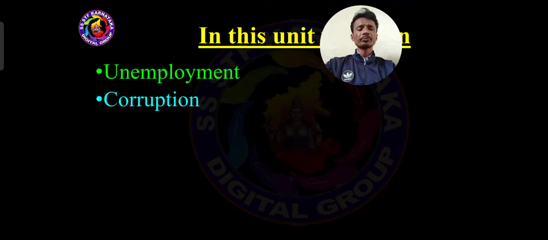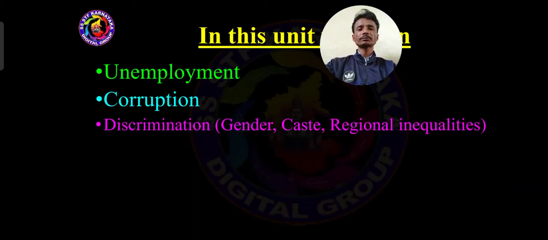In the same way, another important problem, corruption. What is the meaning of corruption and what are the effects of corruption? Then what are the legal measures implemented by the Indian government to curb corruption? That is also we have to learn in this chapter. Then discrimination, the inequality between male and female, the inequality in caste, and the inequality at state level. That is also we have to learn in this chapter.